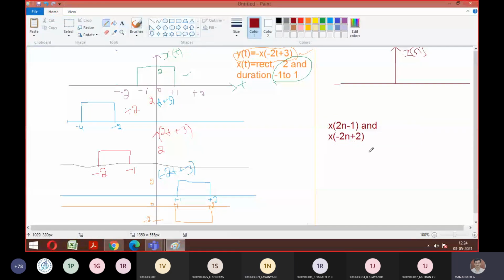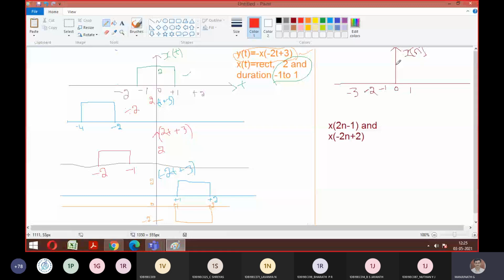Okay. So the signal is given like this. So I'm writing a sketch here. Just make a note. So intervals are given like this: 0, 1, -1, -2, and -3. Okay. So for 0, the amplitude is 2. For 1, amplitude is 1.